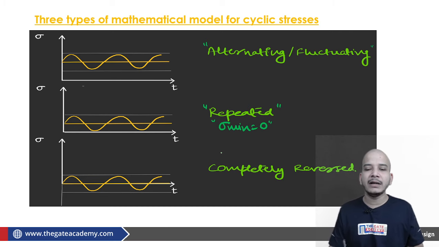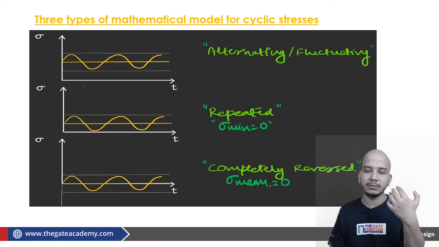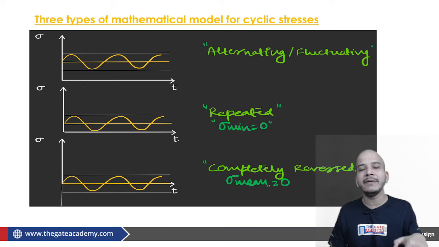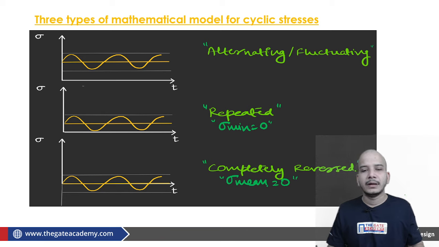Now one more classification, completely reversed. Here sigma mean should be 0. Whatever amplitude it has above 0, the same amplitude it has below 0. Its variation above 0 and below 0 is going to be the same. So sigma mean came to be 0. Fine.